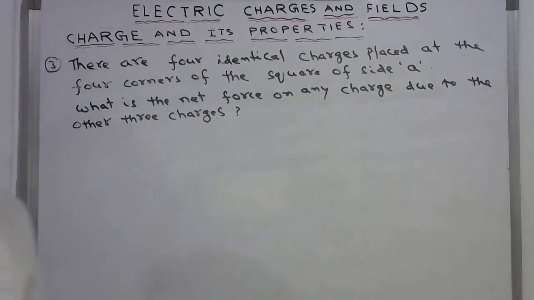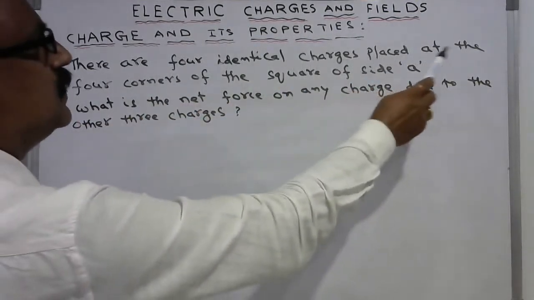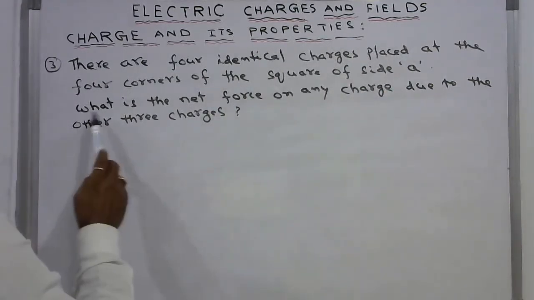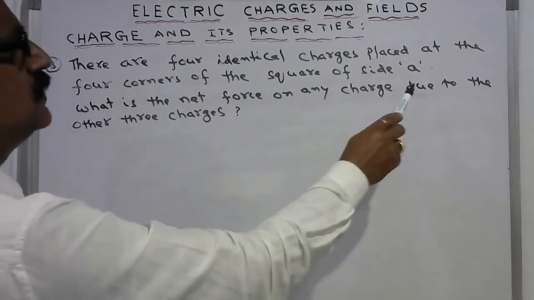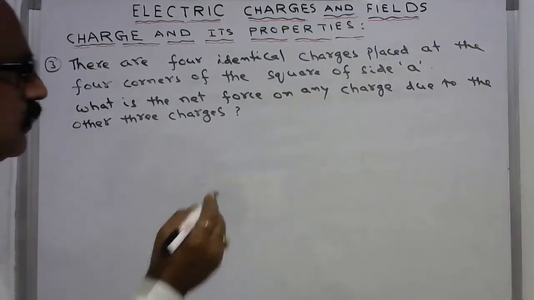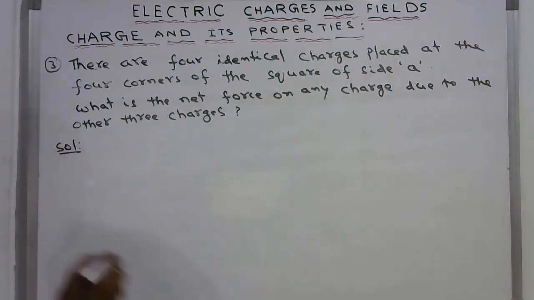Now let us see, in this problem, there are 4 identical charges placed at the 4 corners of the square of side A. What is the net force on any charge due to the other 3 charges? So this is the problem given. Now let us see the solution for this.